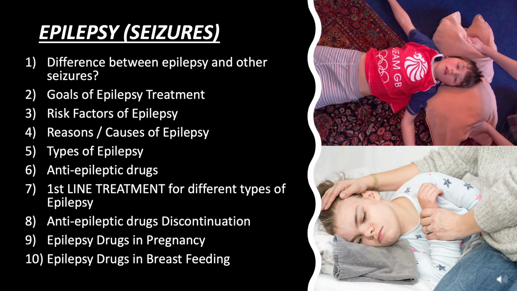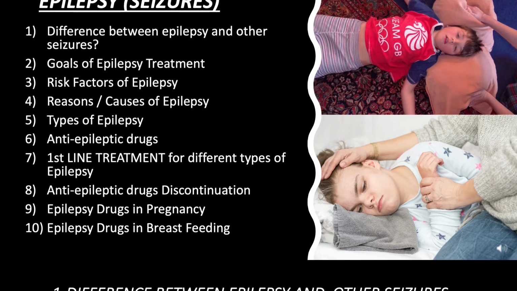This video explains epilepsy seizures and the following things about epilepsy: the difference between epilepsy and other seizures, goals of epilepsy treatment, risk factors of epilepsy, reasons and causes of epilepsy, types of epilepsy, anti-epileptic drugs, first-line treatment for different types of epilepsy, anti-epileptic drug discontinuation, epilepsy drugs in pregnancy, and epilepsy drugs in breastfeeding.